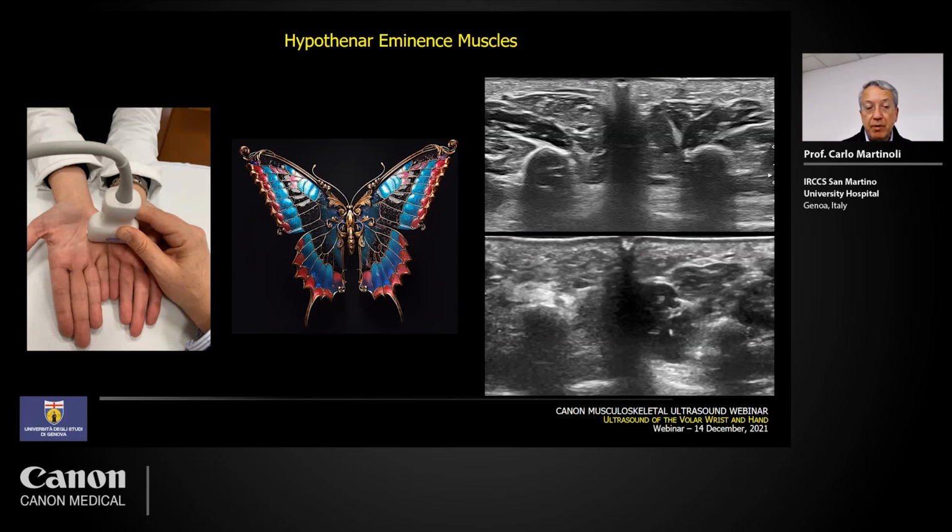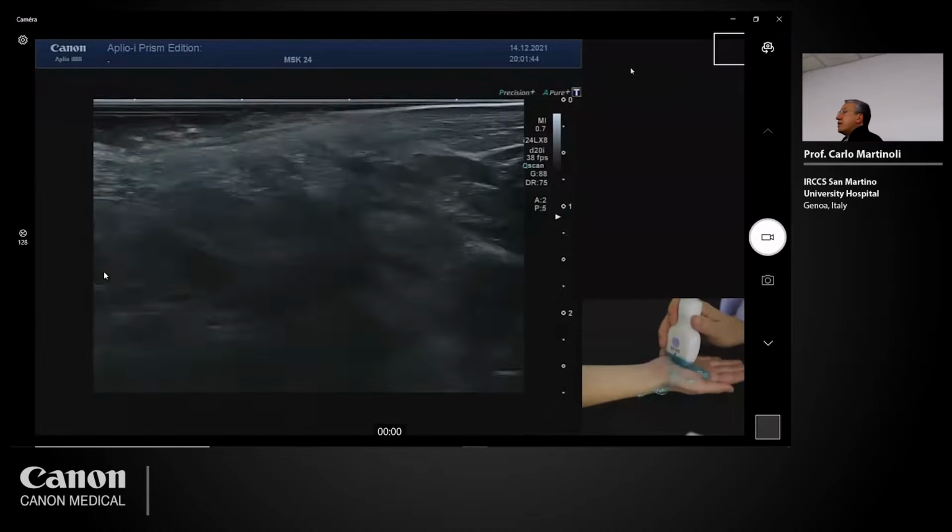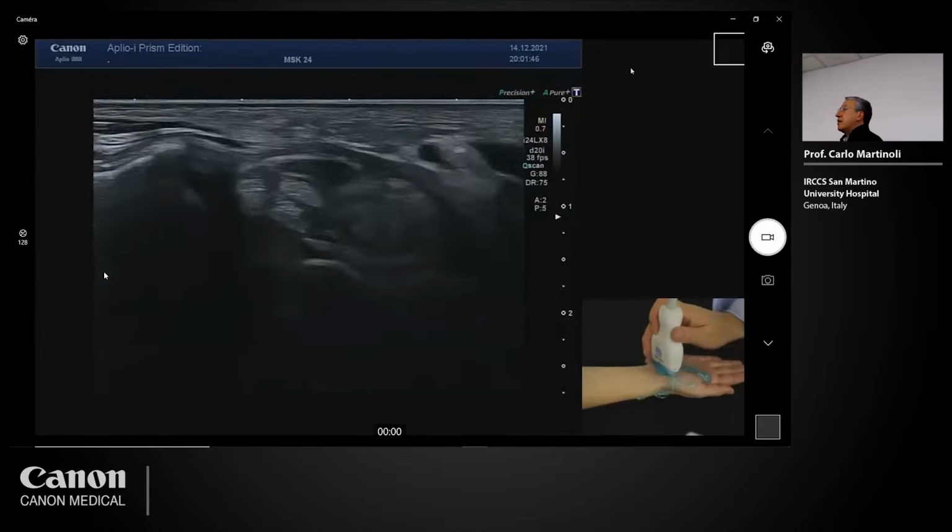So very simple. The important point is to align the position of the two hypothenar eminences close with each other, as I can show there. And now I can scan over these muscles. I defreeze the image.